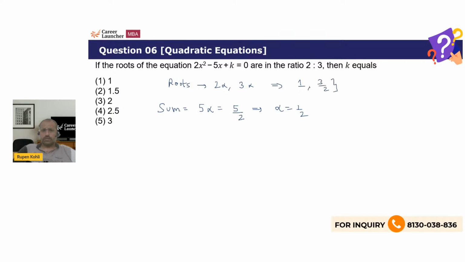These are your roots. Now therefore we can find the value of k, because k is related to the product of the roots. So product of the roots, which we know is k by 2, is actually 1 into 3 by 2, which is nothing but 3 by 2. K by 2 is 3 by 2, or simply k is coming to be 3. There is the answer. Again, just a direct one on the concept of how the roots of any quadratic are related to its coefficients.